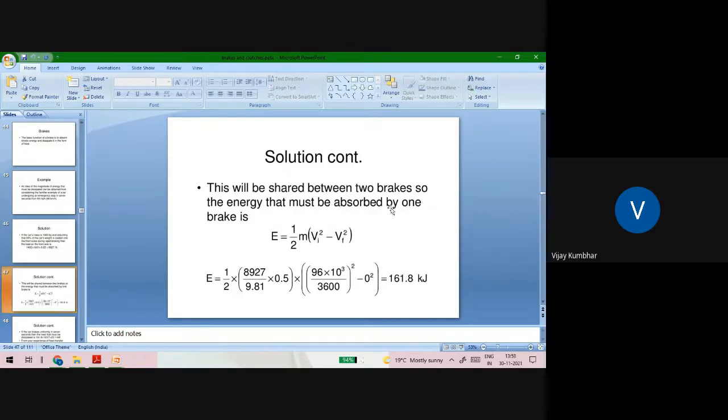Again, this will be shared between the two brakes. So the energy that must be absorbed by one brake is E = 1/2 m (vi² − vf²). Putting in the values, E = 1/2 × 8927 / 9.1 × 0.5 × [(96 × 10³ / 3600)² − 0²] = 161.8 kilojoule.